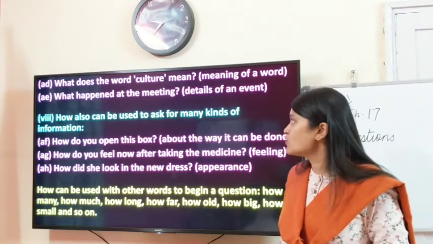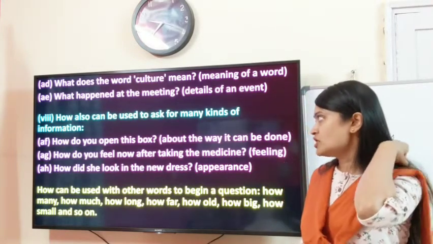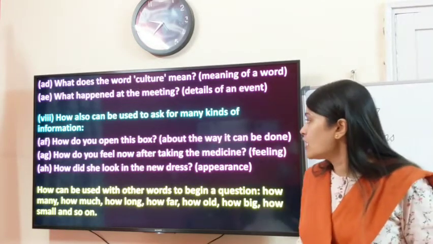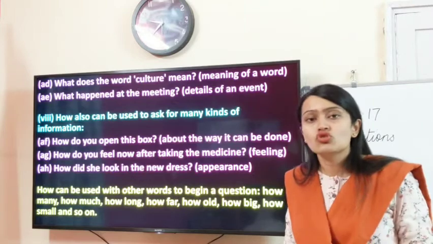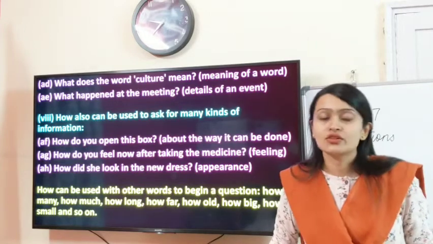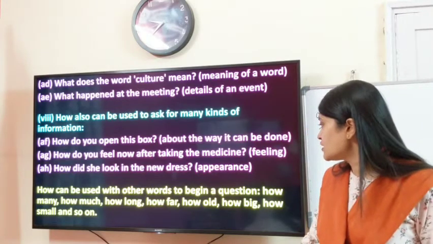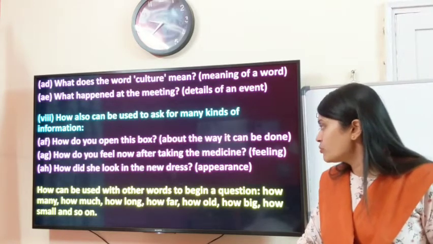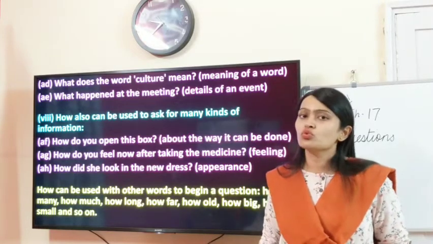How also can be used to ask for many kinds of information. Just like what, how is also used to ask for information. How do you open this box? So you are asking them the way it can be done. How do you feel now after taking the medicine? So you are basically inquiring about their feeling, about their health. So you are asking information. How did she look in the new dress? So you are asking about a person's appearance. So you are again asking information. How can be used with other words to begin a question: how many, how much, how long, how far, how old, how big, how small, and so on. So our questions can be framed with additional words with how.